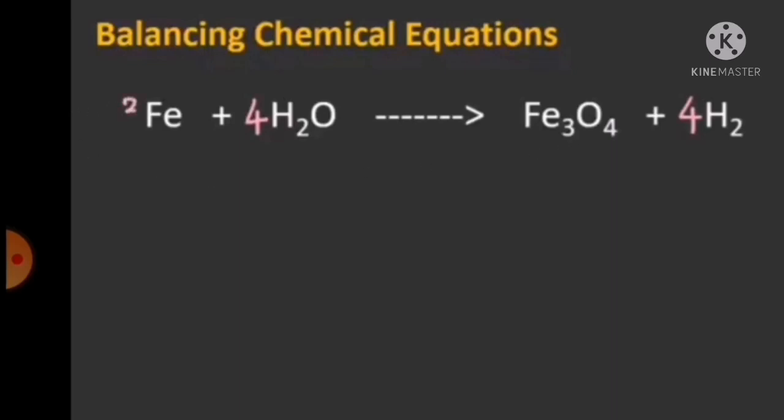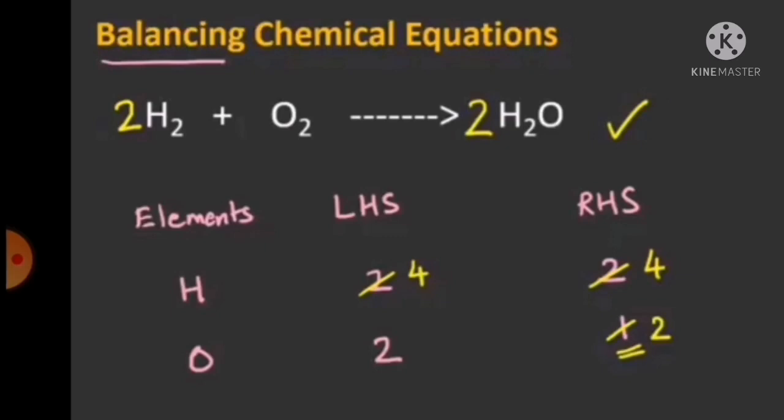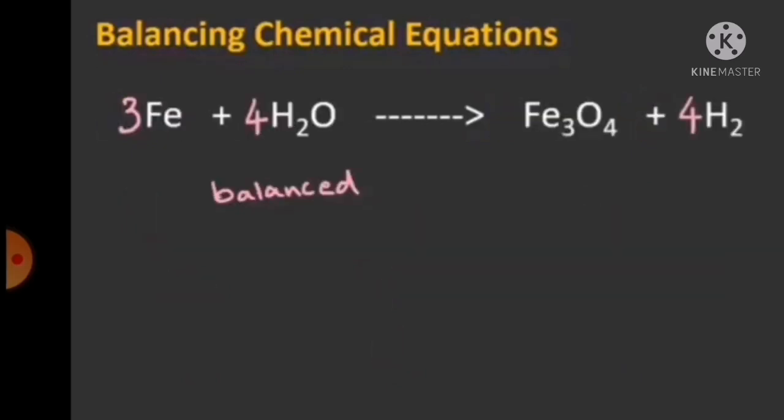Then automatically most of the elements will be balanced. Here the most deviated was oxygen. So we are multiplying that with 4. So what will be the balanced equation? Yes. Hope you all did it. Okay. Here is your homework.